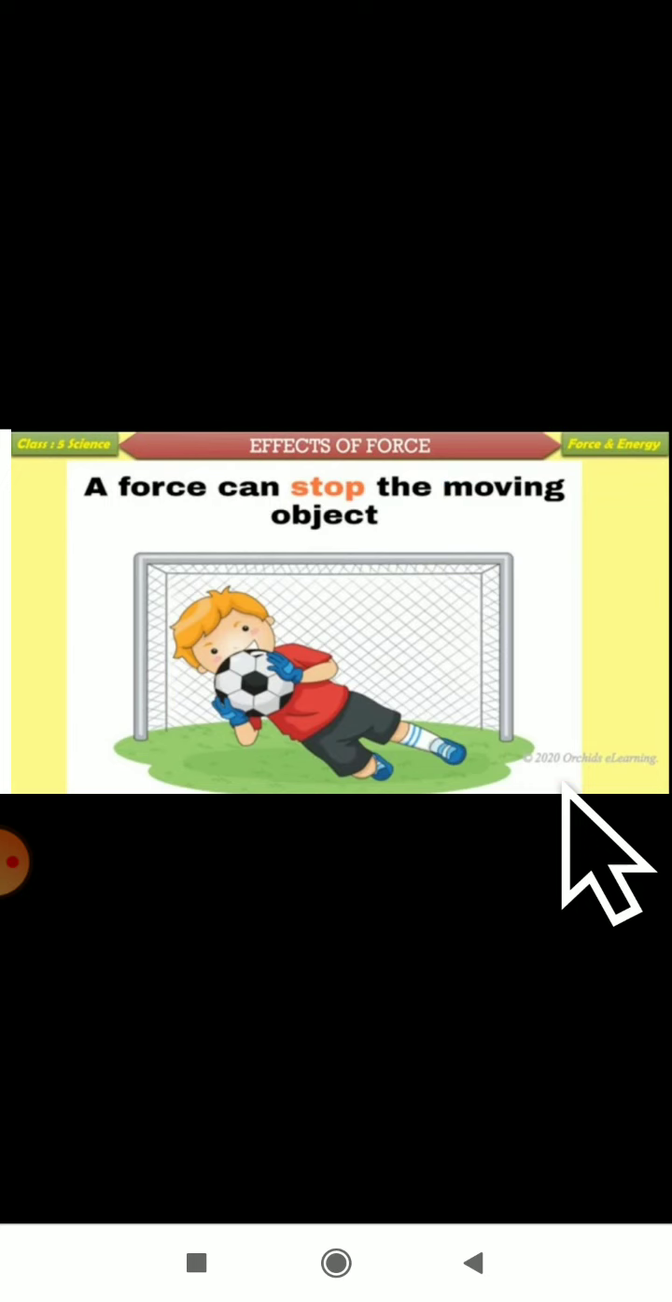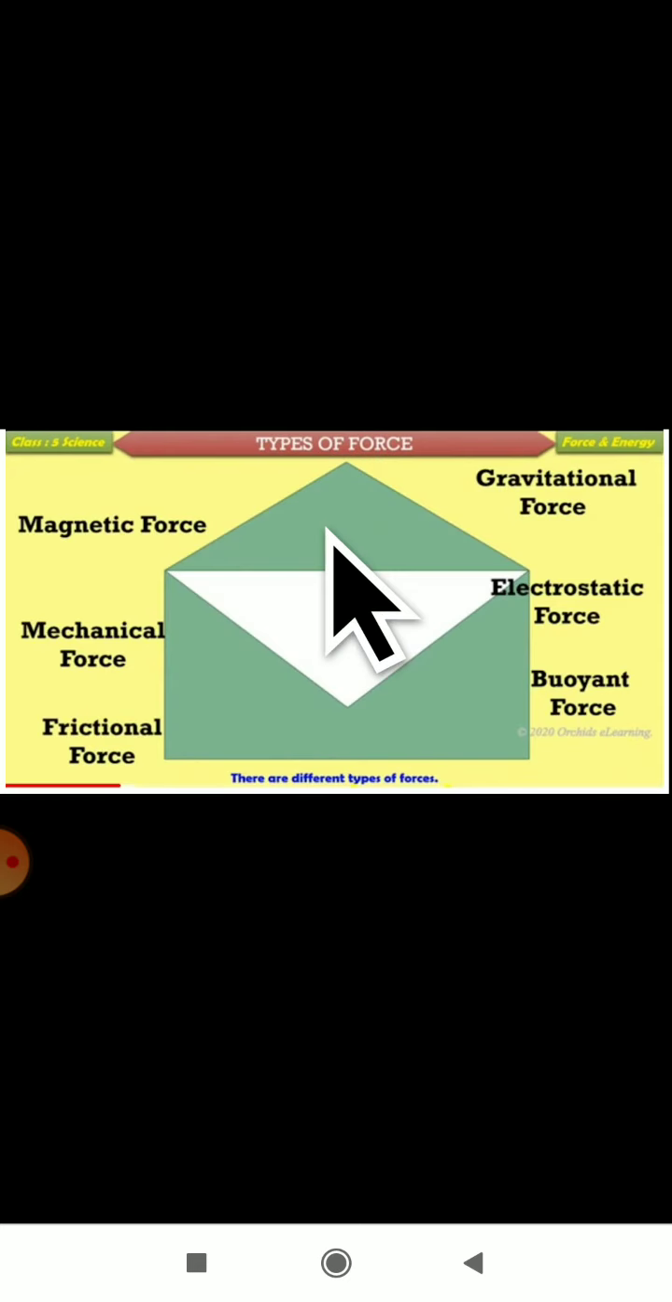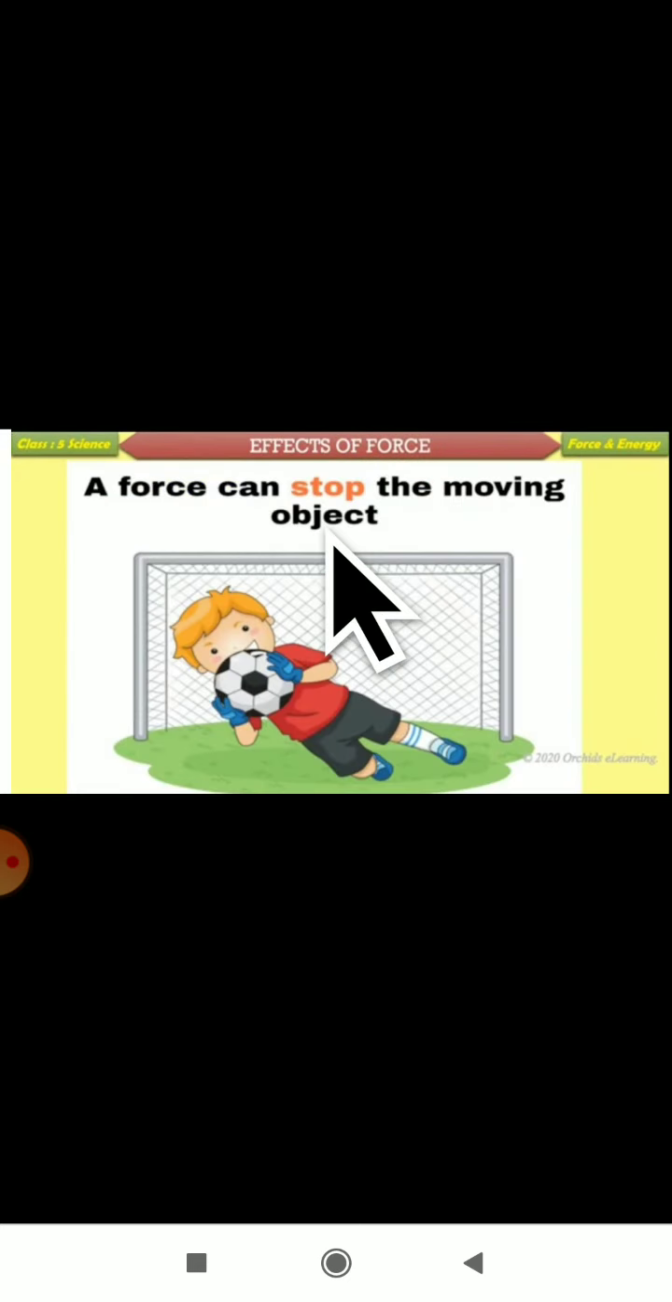The next effect is that a force can stop a moving object. Dear students, when the object is moving, by applying a force we can stop the moving object. You can see here a boy has stopped the ball from getting into the net. So force can stop the moving object. We can also change from the state of rest to the state of motion. Even the shape of an object can be changed. These are the effects of force.